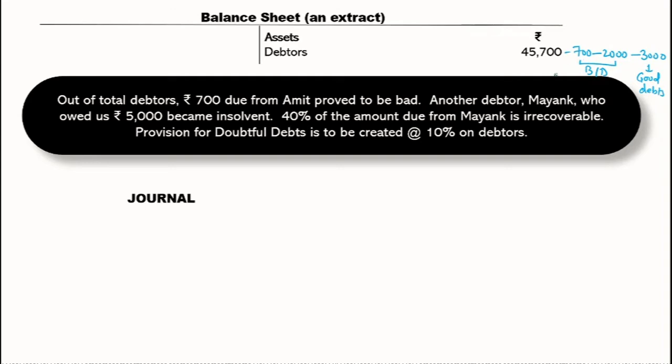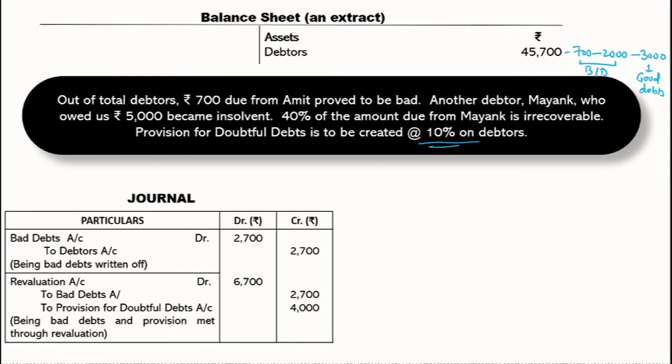While creating the provision, the next point says provision for doubtful debts is to be created at 10% on debtors. So we are going to deduct the entire thing here, and we are left with 40,000 rupees on which we are going to create 10% provision for doubtful debts, where bad debts are 2,700 and the 3,000 are good debts which we know we are going to receive. So we will not create any provision on that.